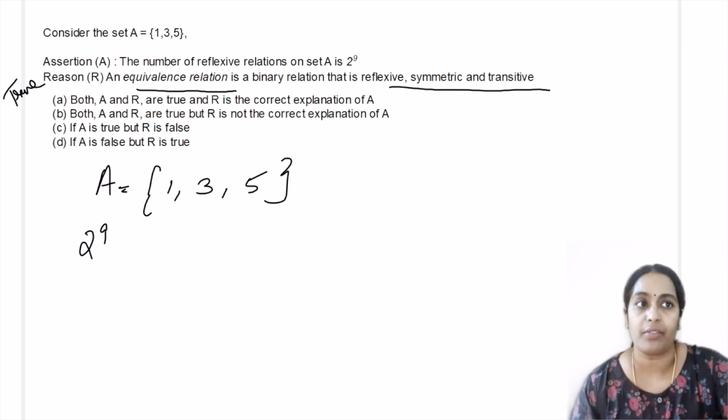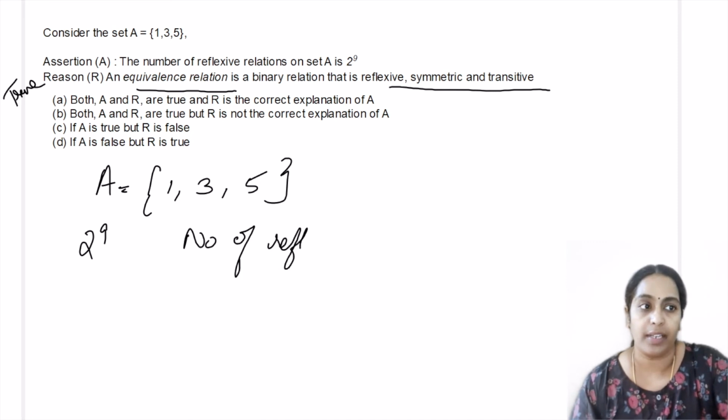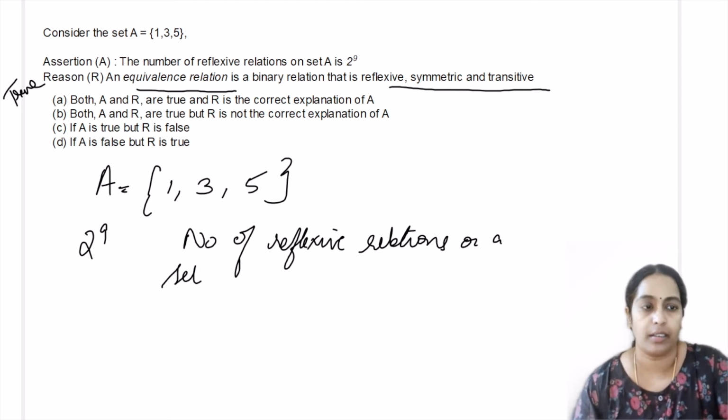Assertion statement: number of reflexive relations. To calculate the number of reflexive relations on a set with n number of elements.